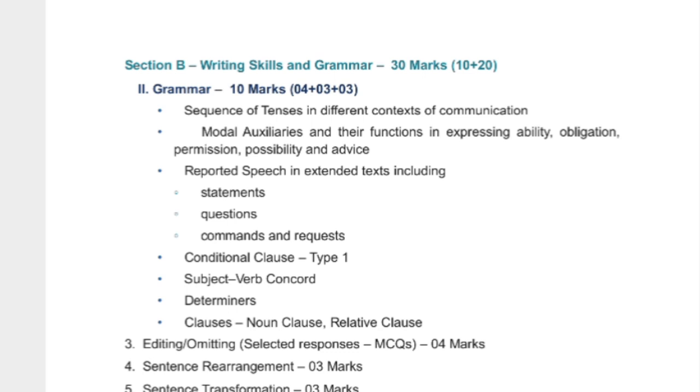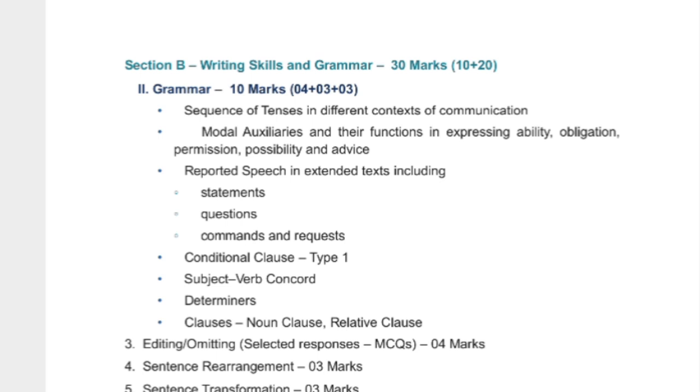But they have divided grammar into 4-3-3. And 4-3-3 means 4 marks of grammar will be asked on the previous syllabus of grammar, and the previous syllabus of grammar means what we are studying for 10th. Those topics I will tell: sequence of tenses, meaning tenses, modal verbs, reported speech, conditional clause type 1, subject-verb concord, determiners and clauses. These topics are still there. There is no change in these topics.